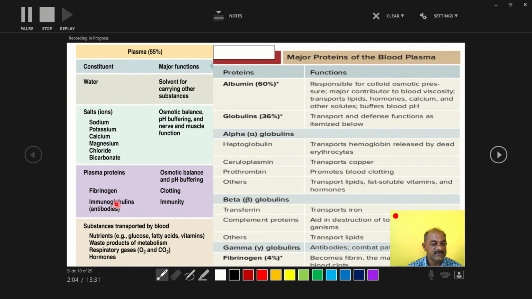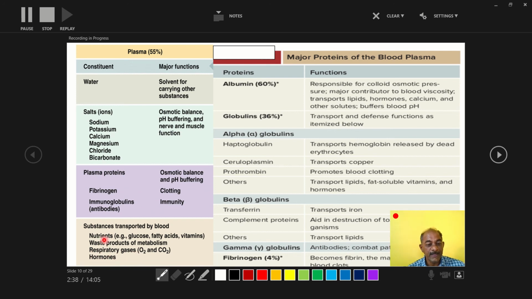So total percent of water is 90%, total percent of plasma protein is 7%, and the remaining is ions and some nutrients, waste products, respiratory gases and hormones. That is up to 1 to 3%, ions and nutrients, waste products, respiratory gases and hormones.